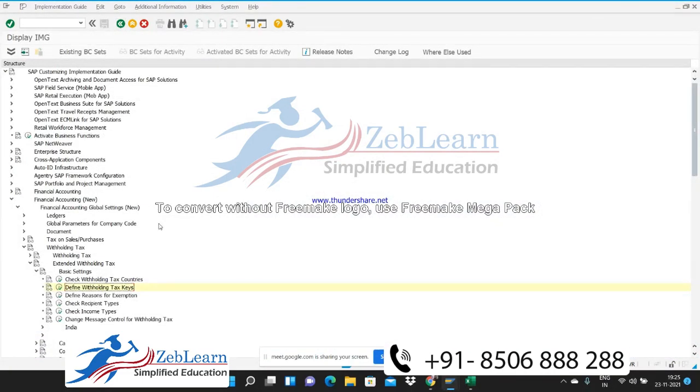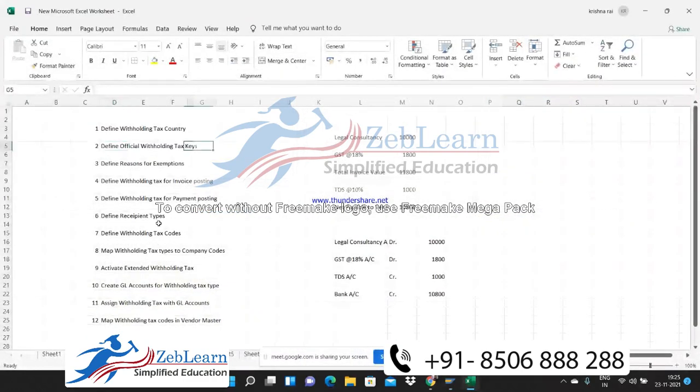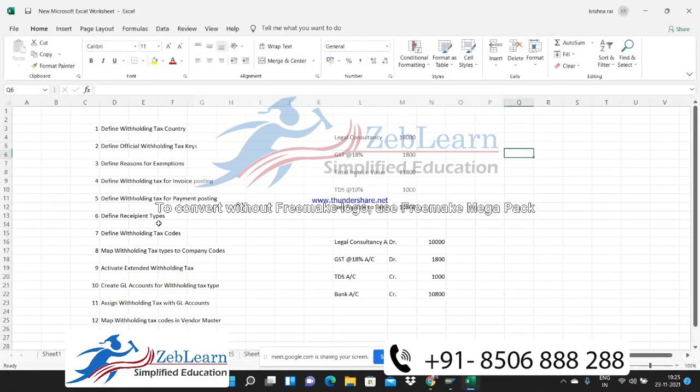So now we have created this. Okay, so two steps we have completed. The third one is we have to define the reasons for exceptions. We may have an exemption available for deduction of TDS. Just like we have discussed, there is an exception available for TDS in case of rent, and the amount is 2,40,000.